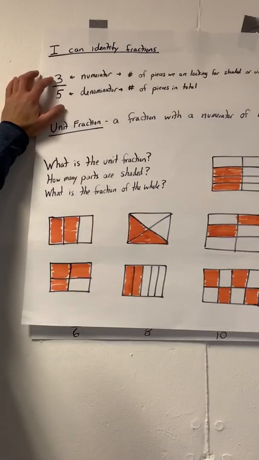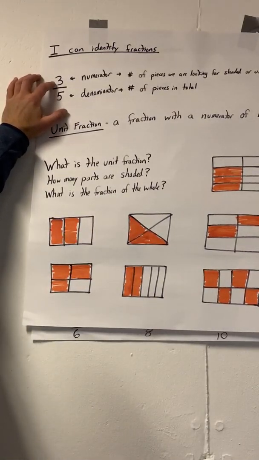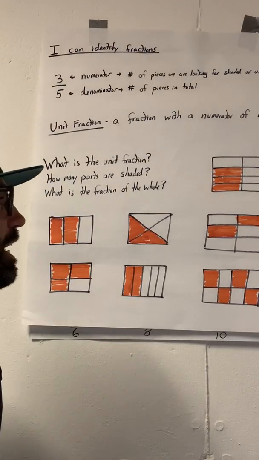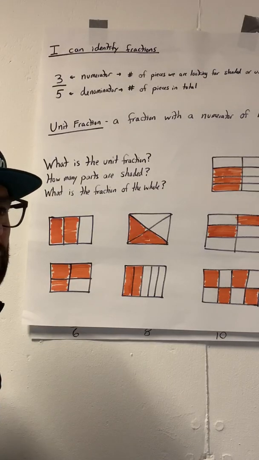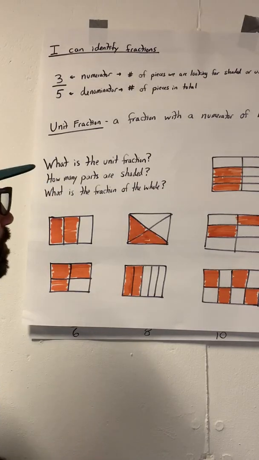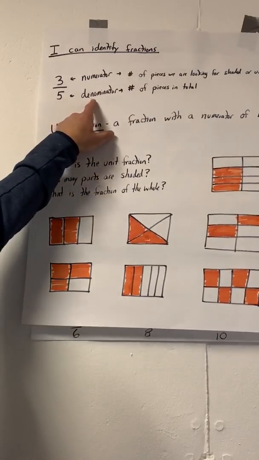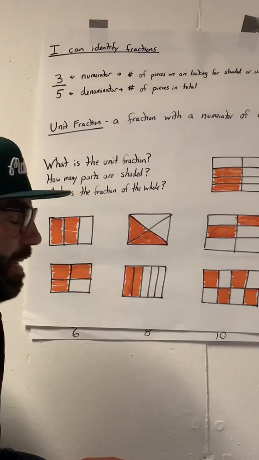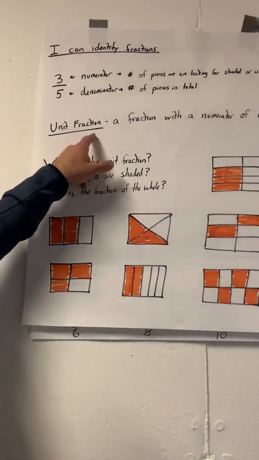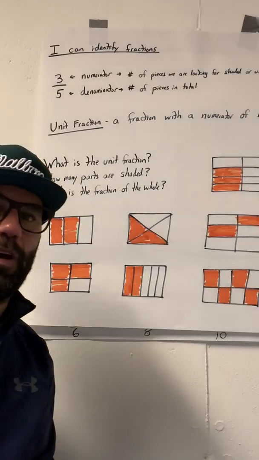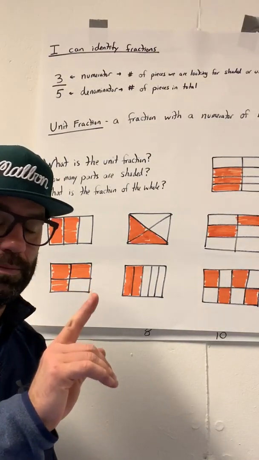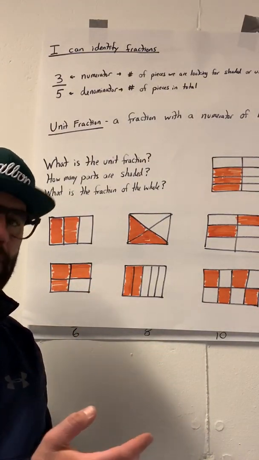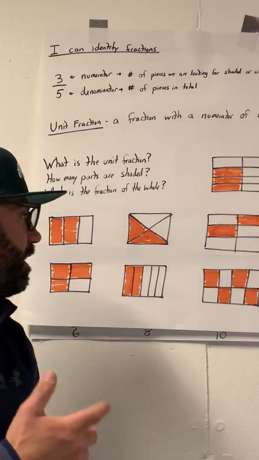So, for example, the top number we call a numerator. That's the number of pieces we're looking for. Sometimes they'll say, what is the fraction shaded? Or sometimes they'll say, what is the fraction unshaded or not shaded? So be careful with what you're looking for. And the denominator, that's the number of pieces in total, all of them, okay? And then as of yesterday, we were talking about a unit fraction. A unit fraction is a special fraction that has a numerator of 1. It's always 1, like 1/2, 1/3, 1/4, 1/5, 1/6, 1/7, 1/8, etc.